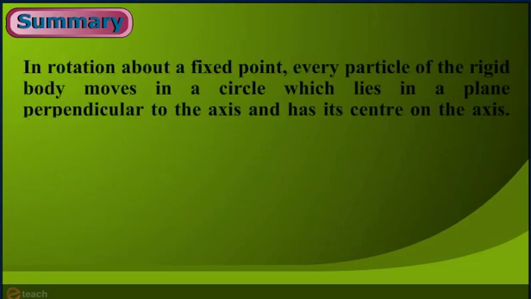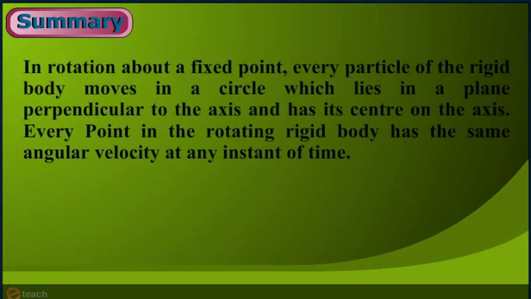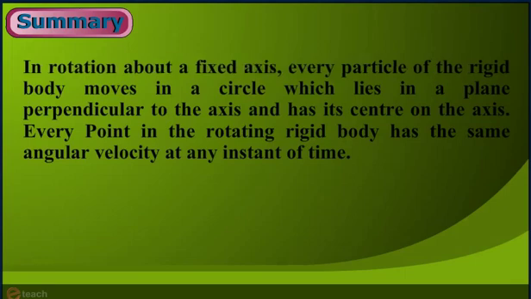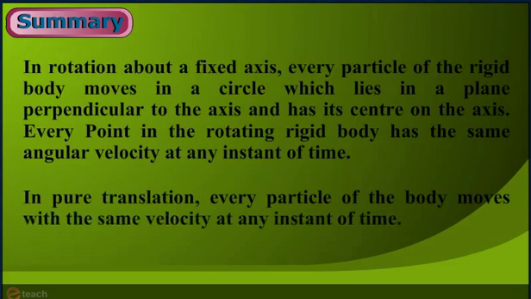Three, in rotation about a fixed point, every particle of a rigid body moves in a circle which lies in a plane perpendicular to the axis and has its center on the axis. Every point in a rotating body has the same angular velocity at any instant of time. Four, in pure translation, every particle of a body moves with the same velocity at any instant of time.